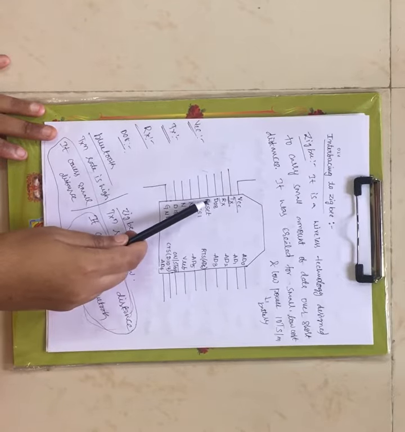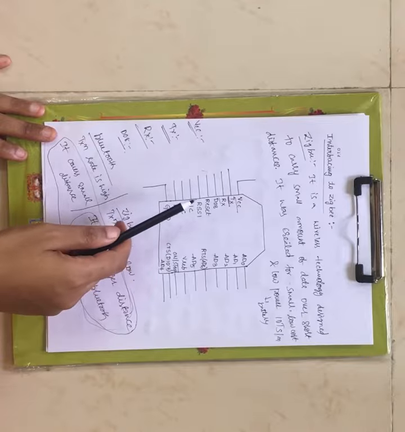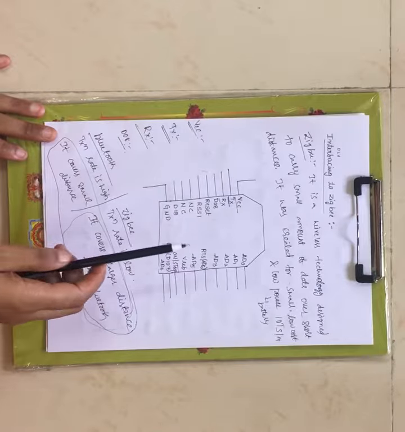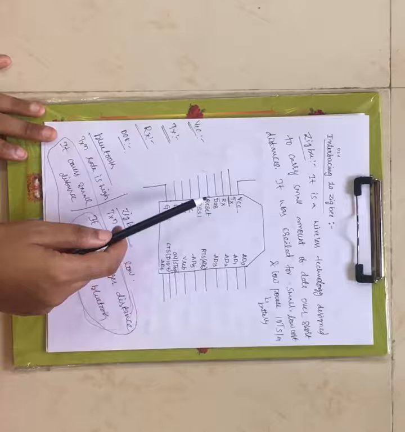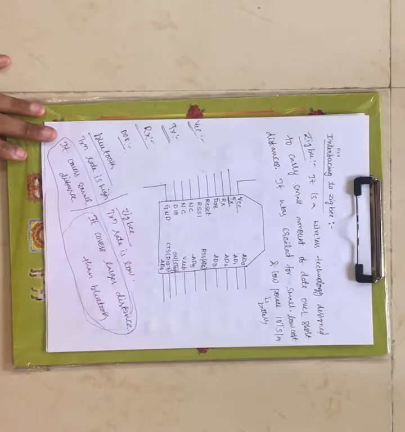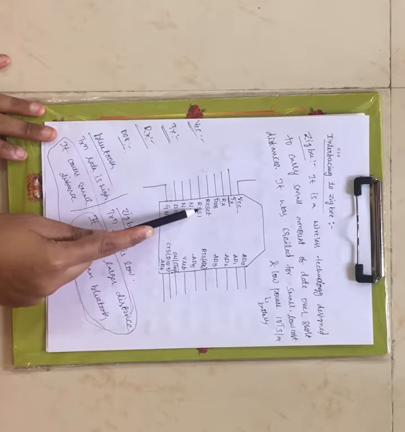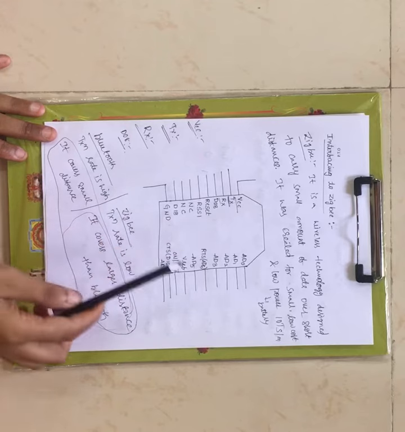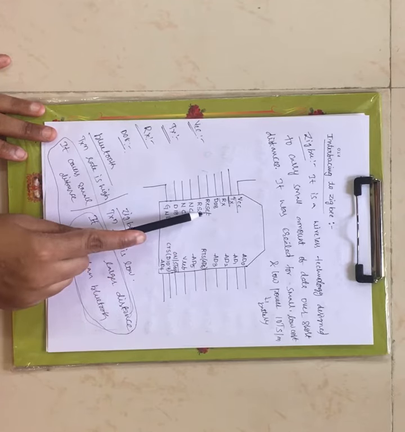And next we have DO8. DO8 is nothing but the digital output 8th pin. The 8th bit of digital output is collected through this pin. And next we have the reset pin. In order to reset your ZigBee, this particular pin is used.